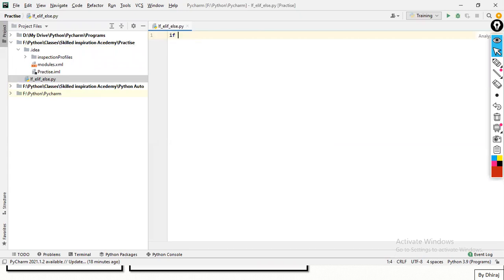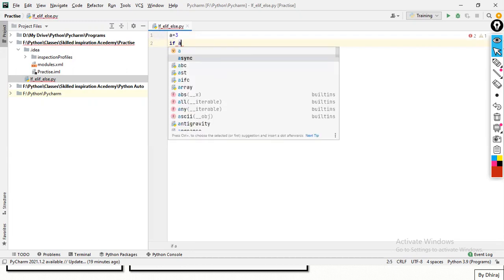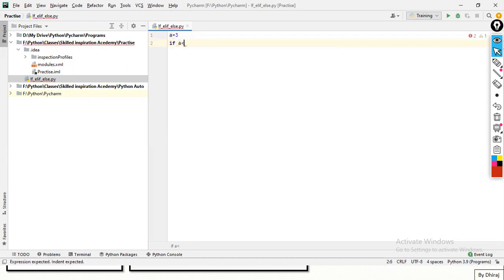Suppose I have assigned a is equal to 3 first. And here I'm writing the condition: if a is less than 3. If I press enter here, just like with functions, PyCharm gives automatic indentation.